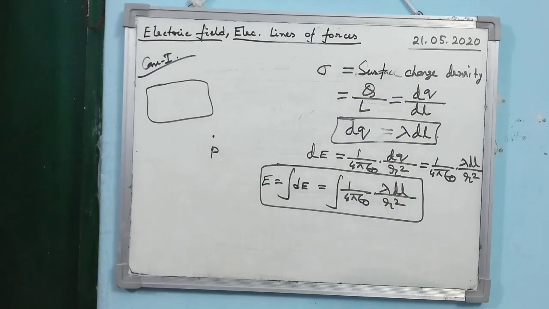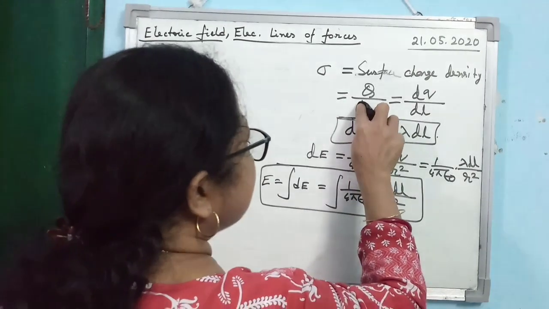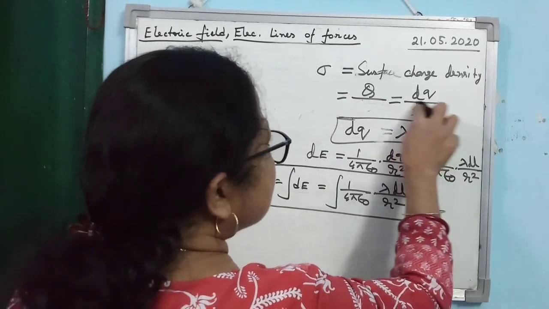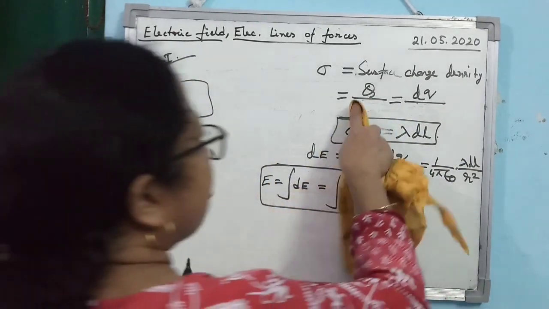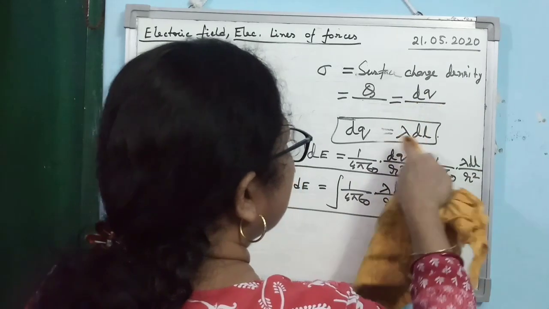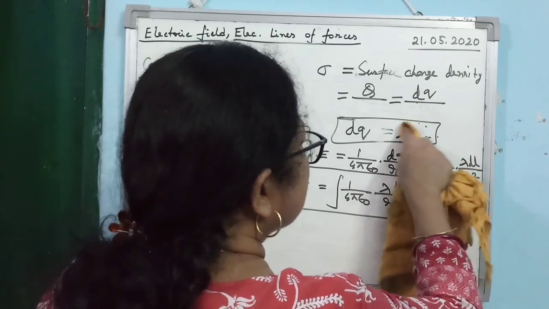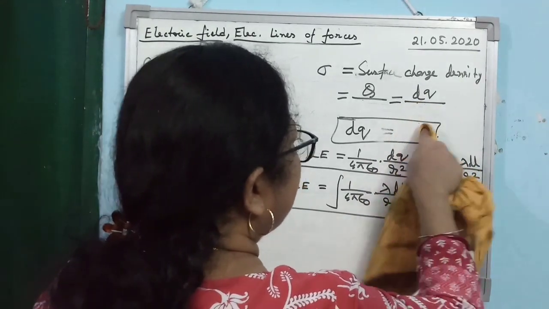So, if you have common sense, easily you can guess what the surface charge density will be. It will be charge per unit area, isn't it? Surface has two dimensions. So, surface charge density we define as charge per unit area. Is that clear?